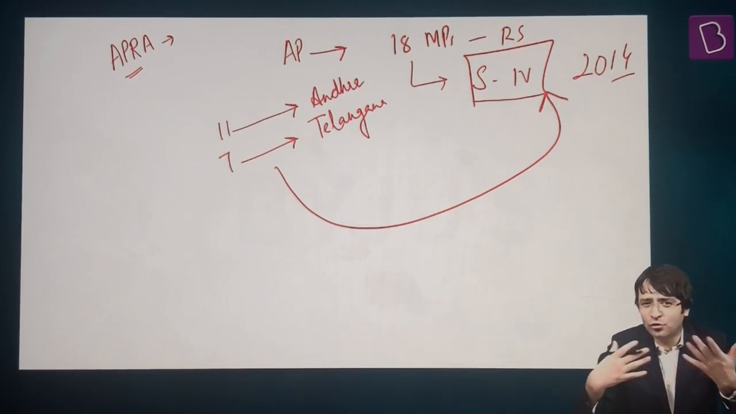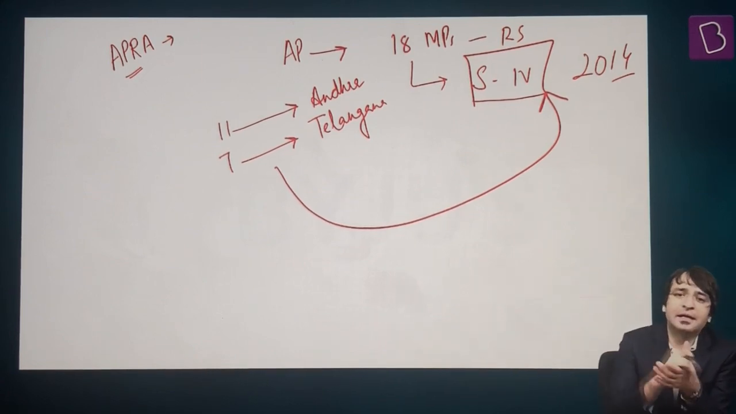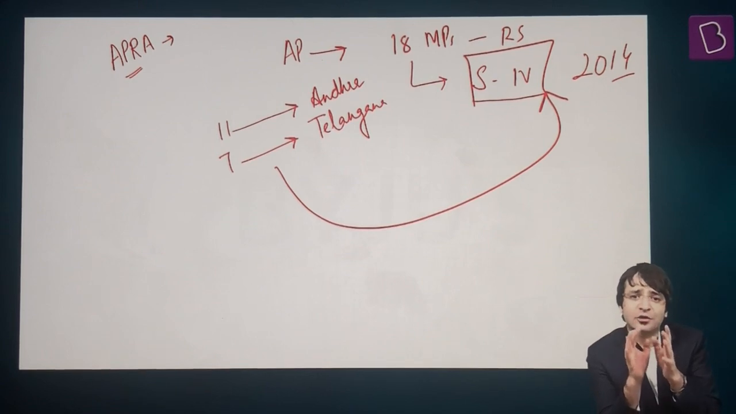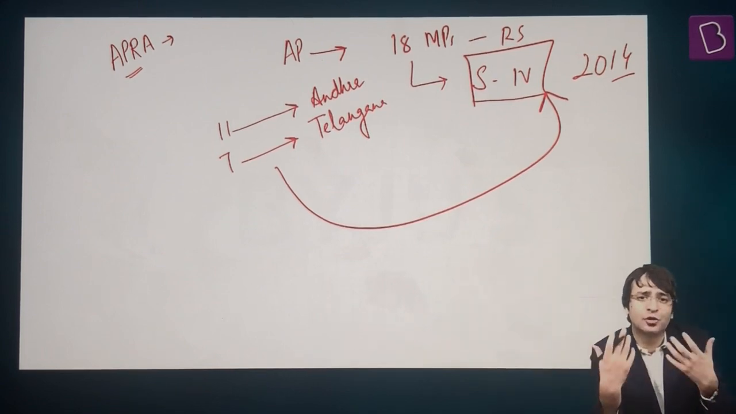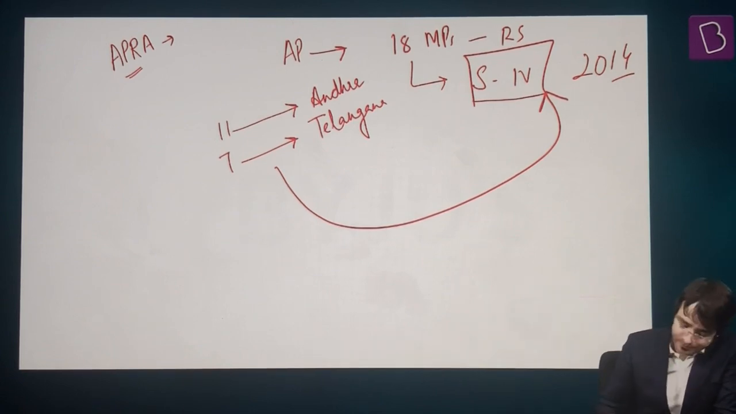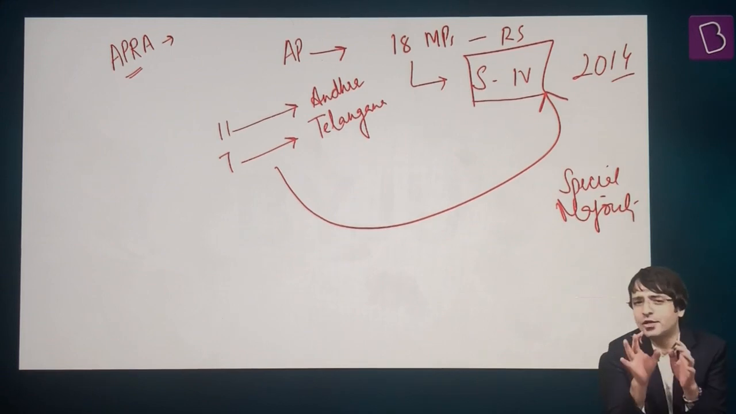You need to amend the Constitution. How is the Constitution amended? A bill under Article 368 is to be passed, because Article 368 talks about the manner in which the Constitution can be amended. For that, what is the majority required? Special majority. Please understand this carefully. What am I trying to say?